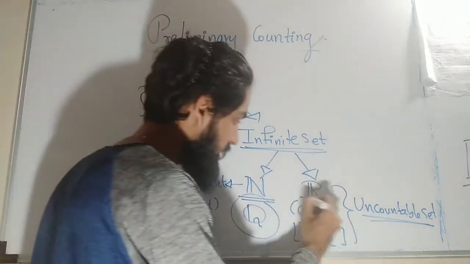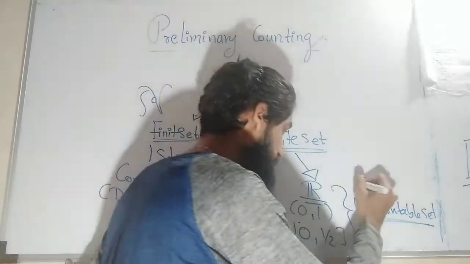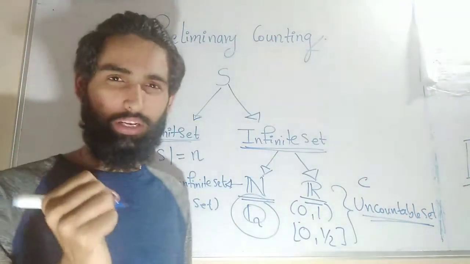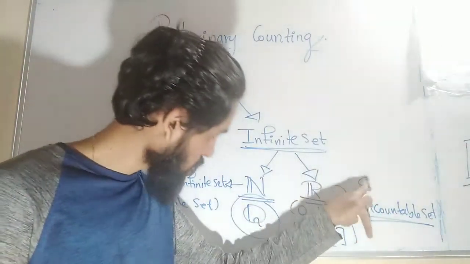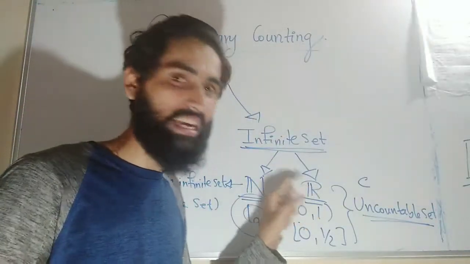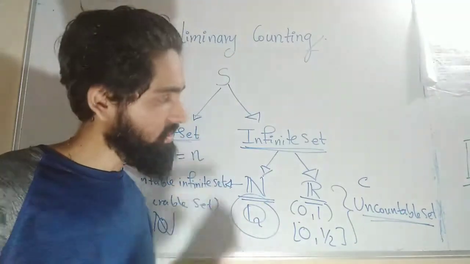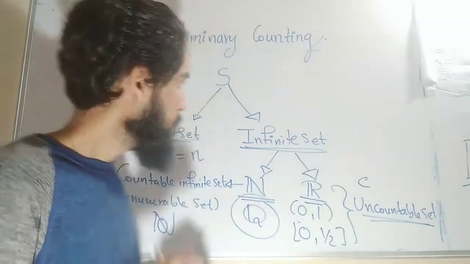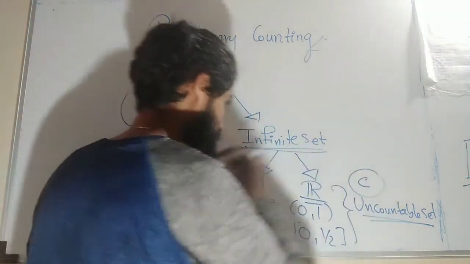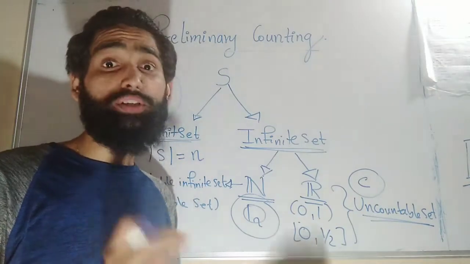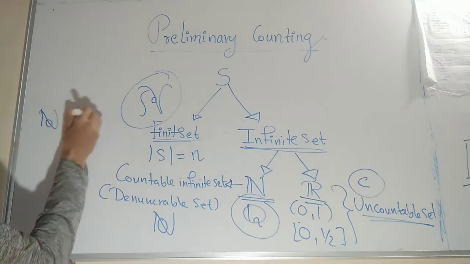So what about real numbers? The real number cardinality is represented by c in most of the reference books. You can give your own notation, but most reference books use the cardinality as small c. Small c is nothing but the number of elements inside R. That is uncountable. If the set is uncountable, its cardinality is c. So you will see this Aleph naught is an infinite set. This c is also an infinite set. Which of them is bigger? The c is bigger. That means Aleph naught is smaller than c.